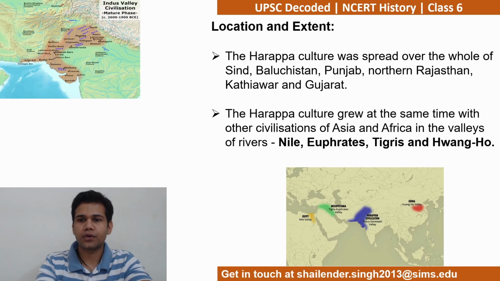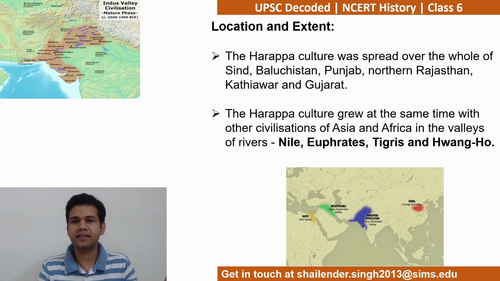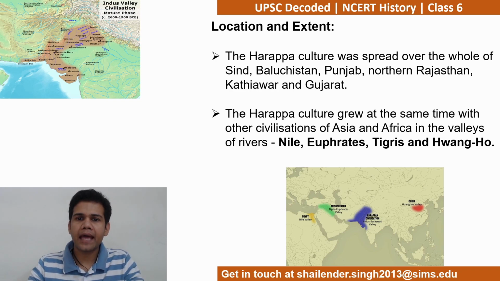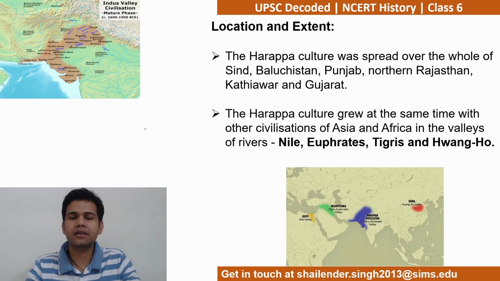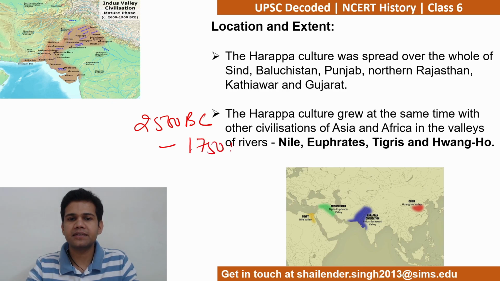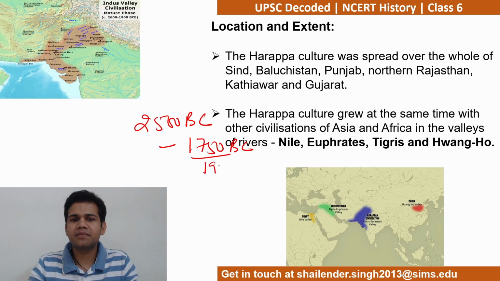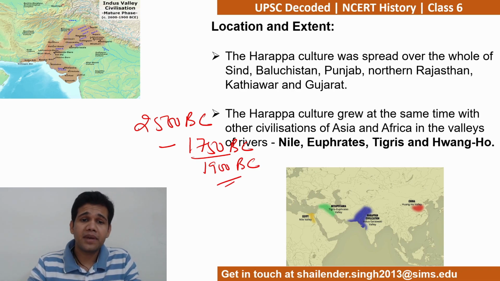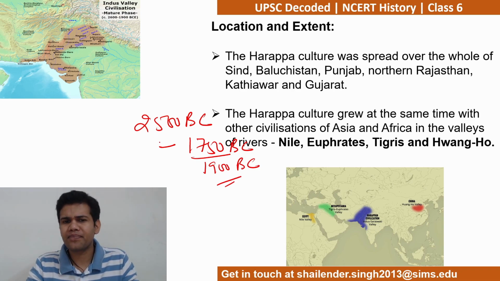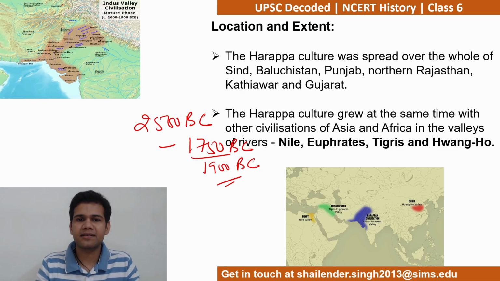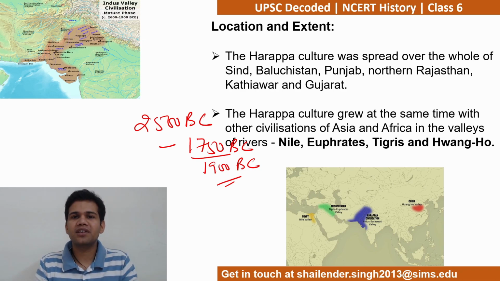Alright? So now you have understood the overall setting, right? So there were a couple of these ancient civilizations that existed during this time. And as for the Harappan civilization, basically the maturity phase started from roughly about, let's say, 2500 BC, and it lasted about 1700 BC. कुछ books में आपको अलग अलग dates मिलेंगी. आपको 1750 की जगह 1900 BC दिया रहेगा, किसी book में 2500 की जगह 2600 होगा. So you don't have to worry about the precise date, because precisely एक particular year में कुछ नहीं होता है.